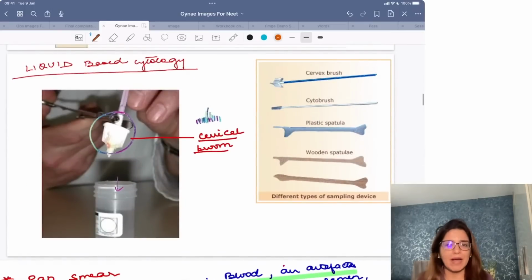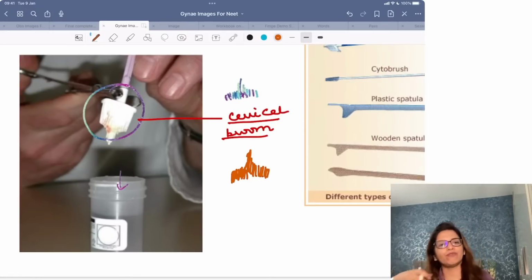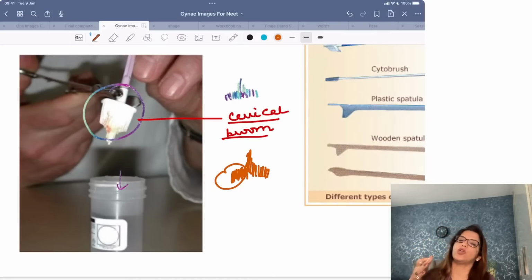Instead of conventional pap smear, you may do a liquid based cytology. In a liquid based cytology, you use a single instrument, that is cervical broom or a cervical brush. As you can see over here, this cervical broom or cervical brush has bristles which are small also and which are long also. So these small bristles are going to take sample from the transformation zone and the longer ones are going to go inside and they are going to take the sample from the endocervix.